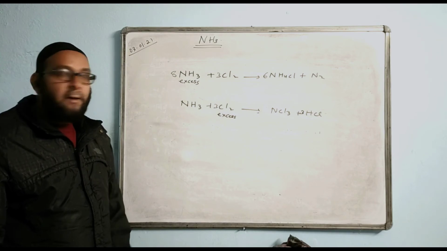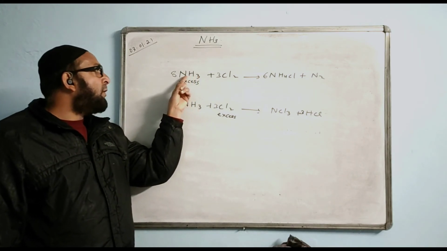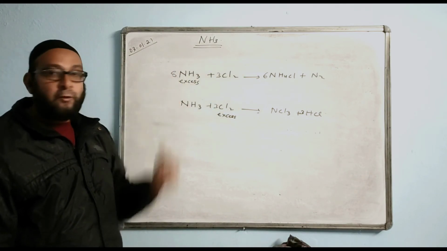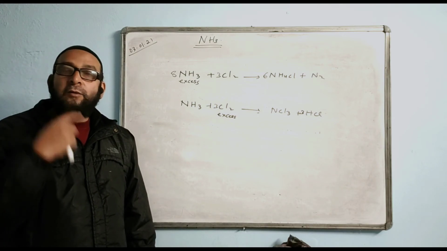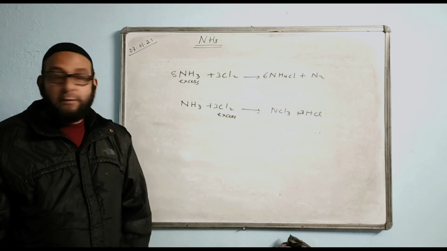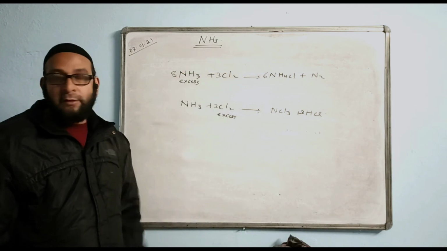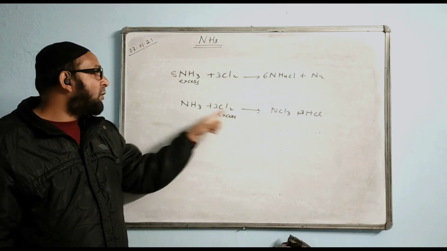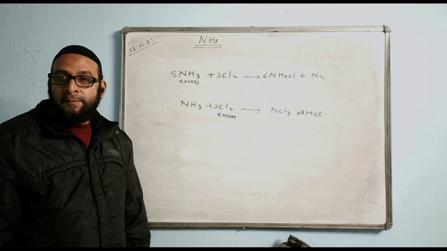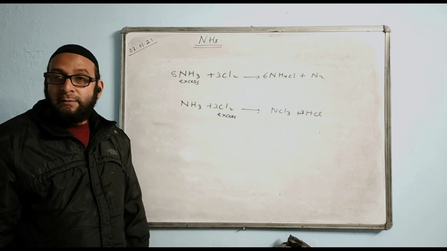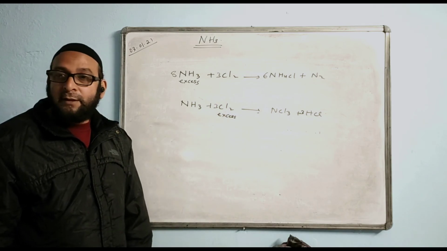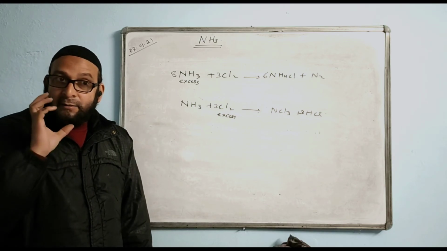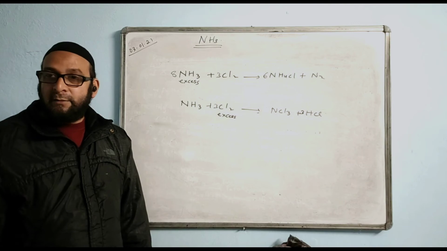Is that clear? In this reaction, ammonia is reducing chlorine and chlorine is oxidizing ammonia. It can go the other way also. Write down the reaction in which chlorine oxidizes excess of ammonia. You write this reaction, excess of ammonia. In the other reaction, excess of chlorine is oxidizing ammonia. And the observation is also different, reactions are different, products are different. So where there is a chance of confusion, students can make mistakes. That part, particularly, they are going to ask you in analysis.